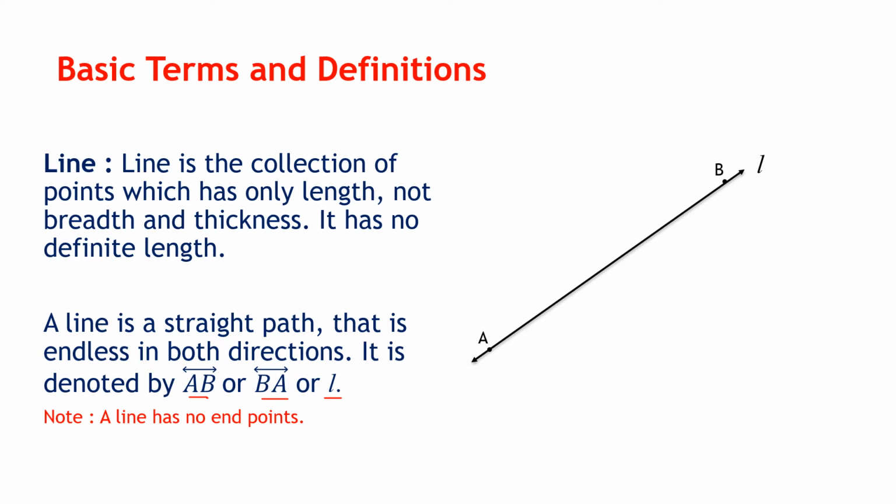So a line is a collection of points which has only length, not breadth and thickness. But note, a line has no end points, which means it has length, but you cannot measure the length because it is extending indefinitely, infinitely in both the directions. So this is the concept of a line, and these are the different ways in which you can name a line.